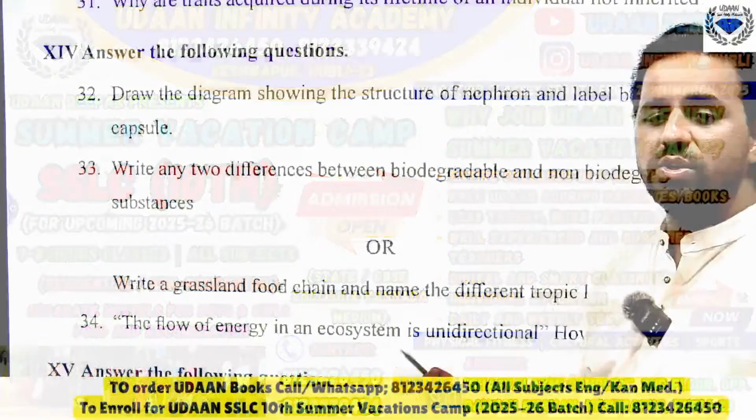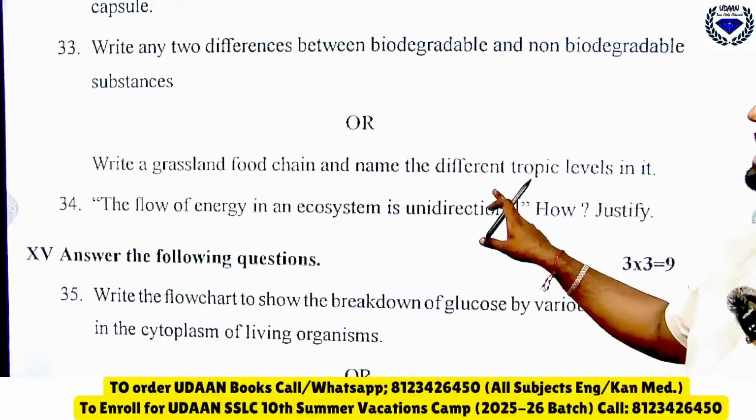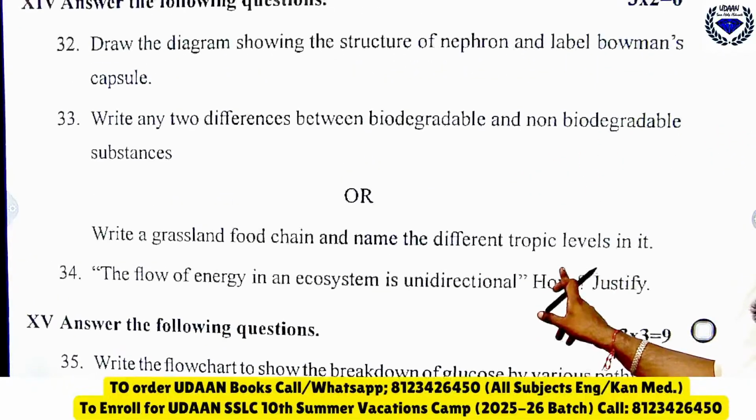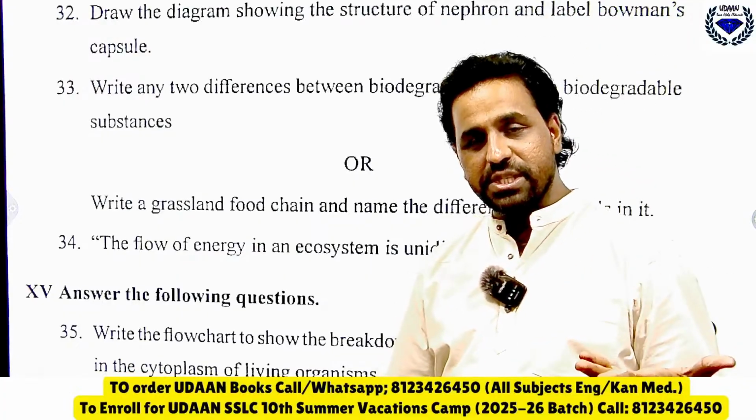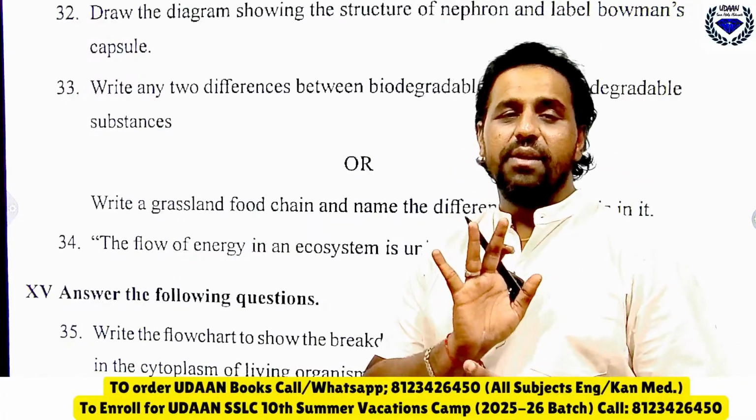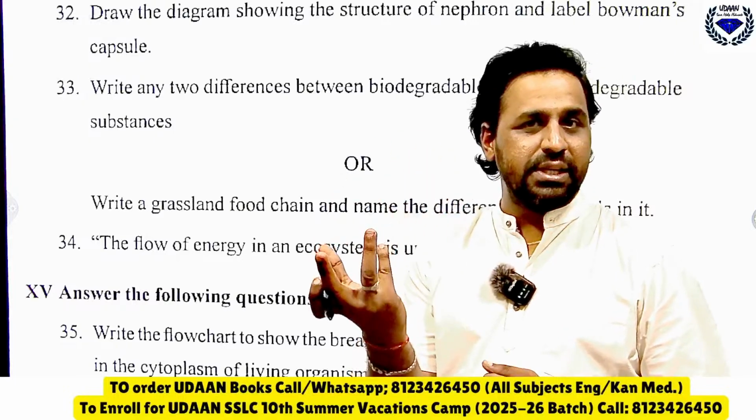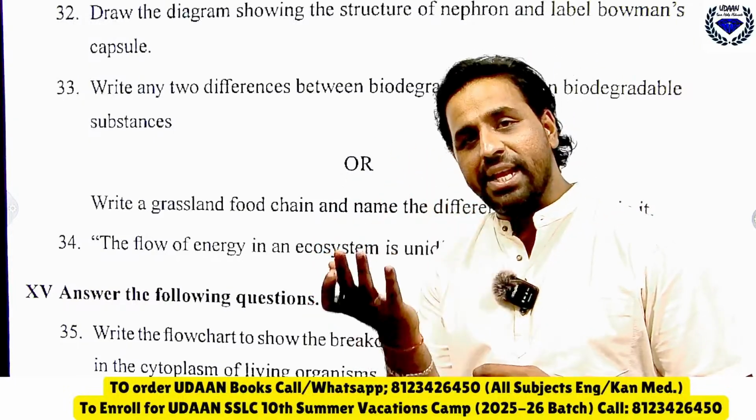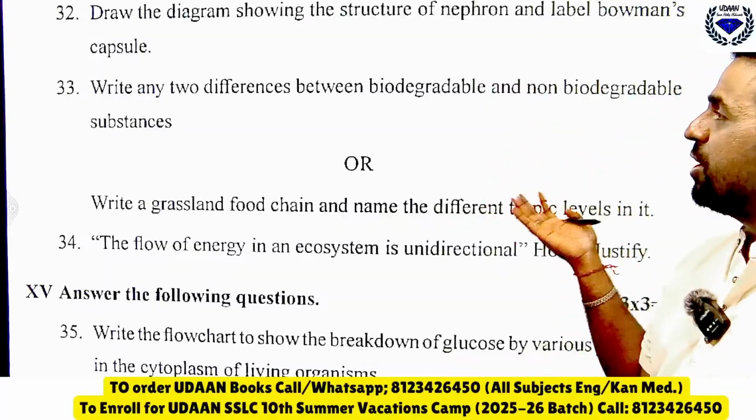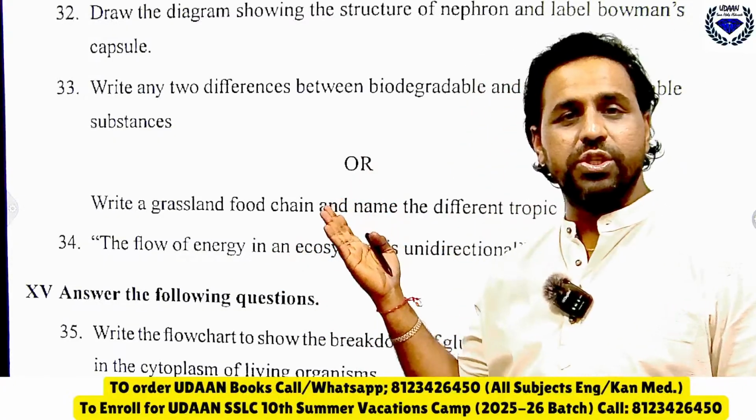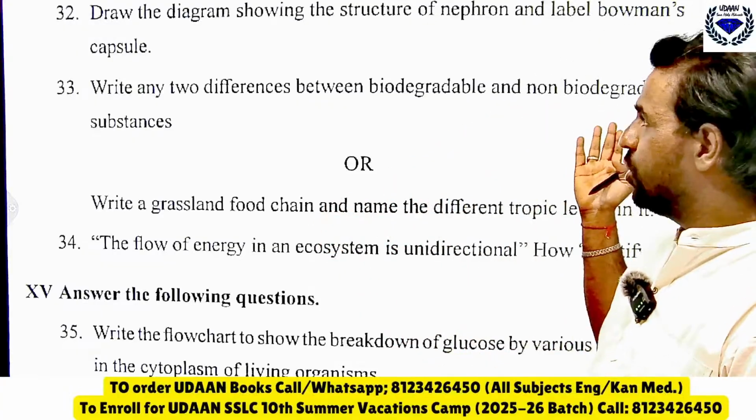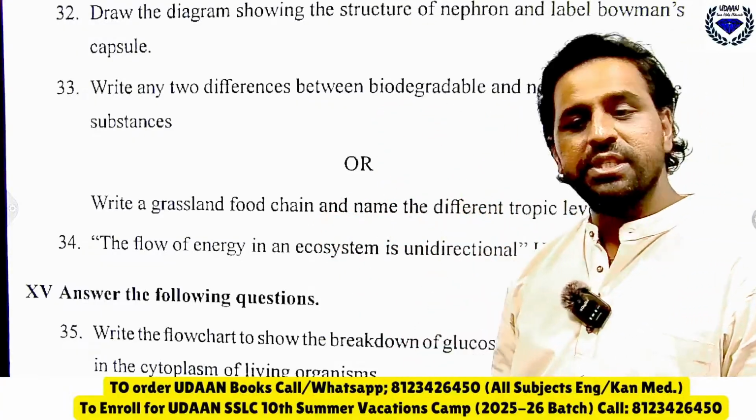Now let us move on to the next question. Write any two differences between biodegradable and non-biodegradable substances. See, biodegradable substances are ones in which there is a complete decomposition of the organic matter, whereas non-biodegradable substances will not decompose, and they cause pollution. Sorry, non-biodegradable causes more pollution, biodegradable causes less pollution.